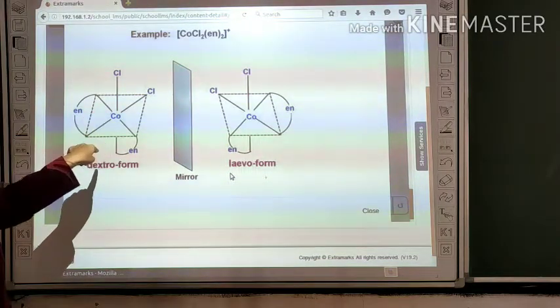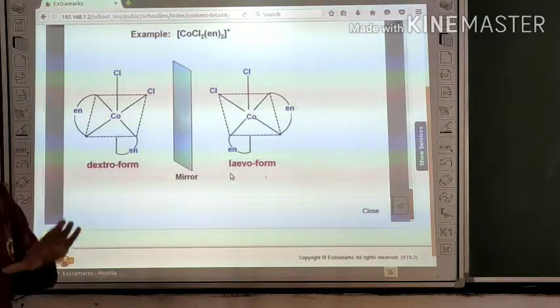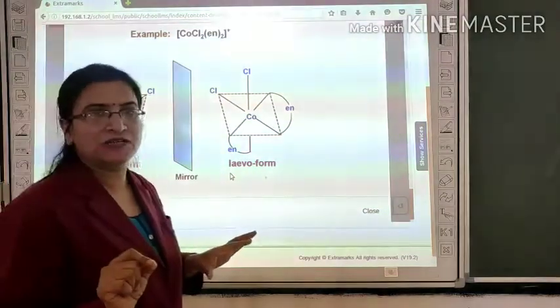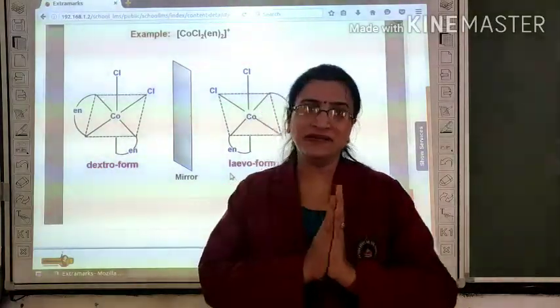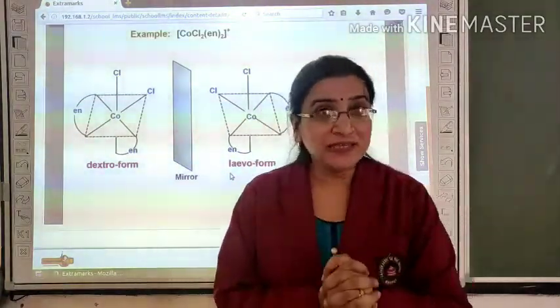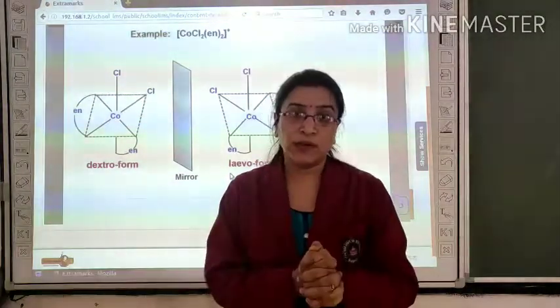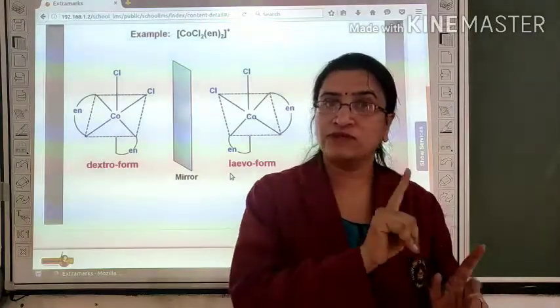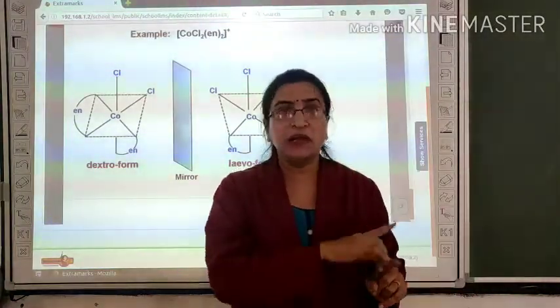This is the dextro type and next is levo. If anyone asks which type of geometrical isomer shows optical isomerism, always remember that cis shows optical isomerism, trans does not. Geometrical isomers are of two types, cis and trans, but only cis behaves as optical, trans does not.